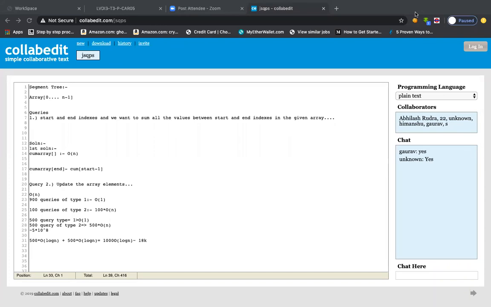So the moment someone says to you to please reduce the time complexity to log n or n log n, from n square to n log n or something like that, a few things should come up in your mind, especially in the context of competitive programming as well as interviews. First thing, either we can sort it. Sorting takes n log n, right? But a simple array sort will take order n square, right?